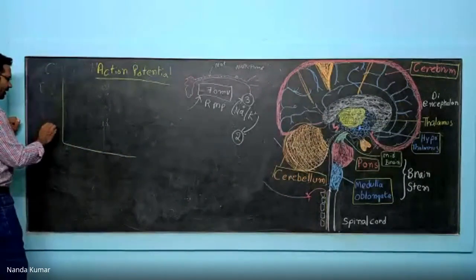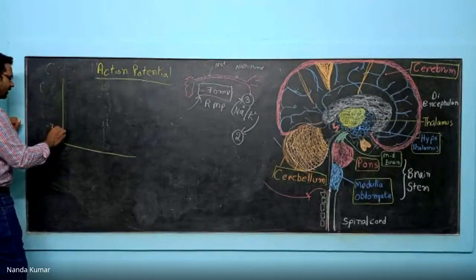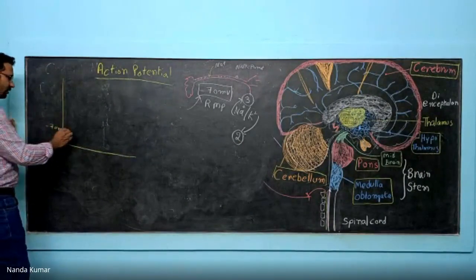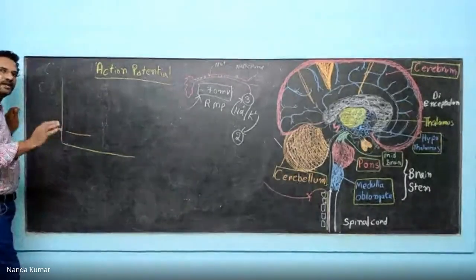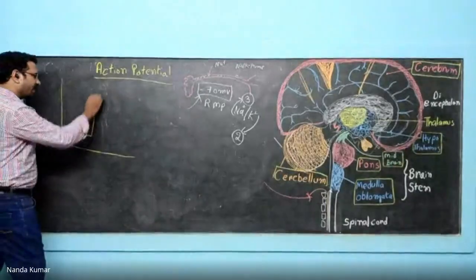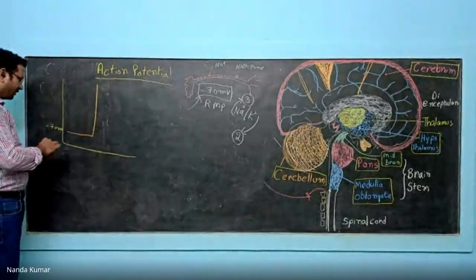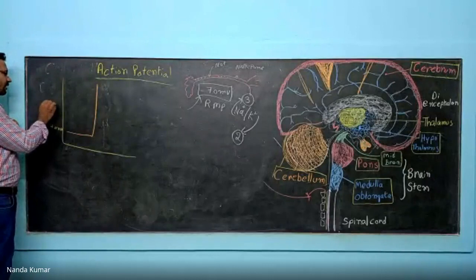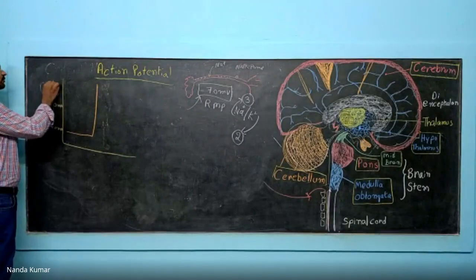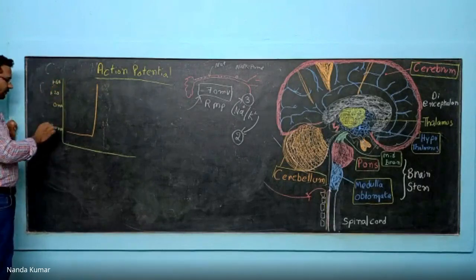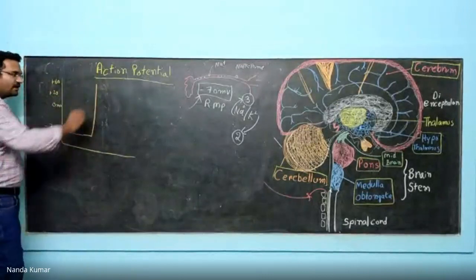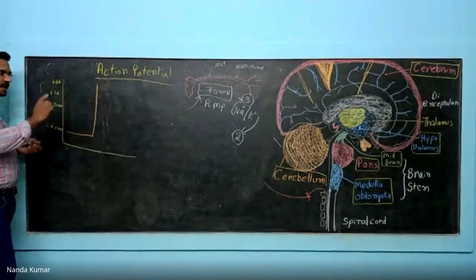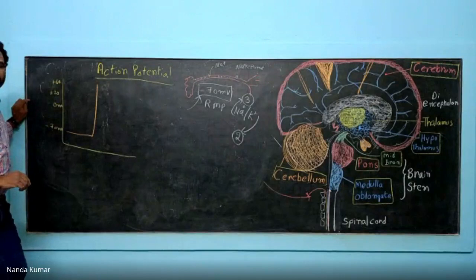See, the normal resting membrane potential is minus 70 millivolt. So the neuron will be at this rest position. The moment any pressure or voltage difference is there, sodium gets inside the cell. When sodium is getting inside the cell, the negative changes to positive. From minus 70, it moves to about 60 to 70 positive millivolt. Because it is rising, the peak shoots up. This is because of the opening of the sodium channel.